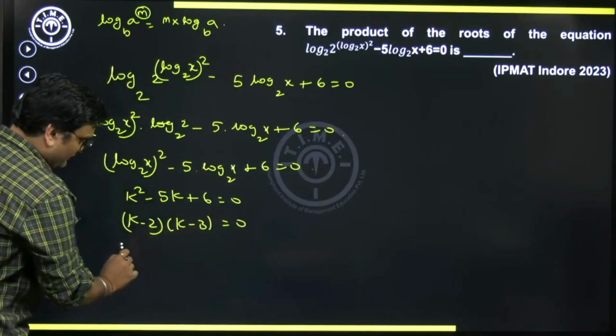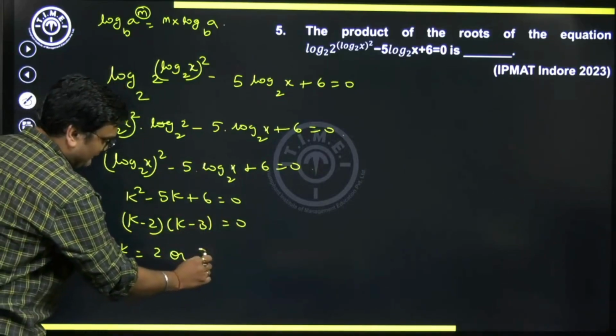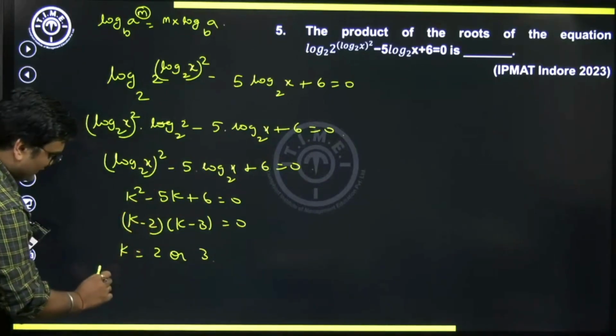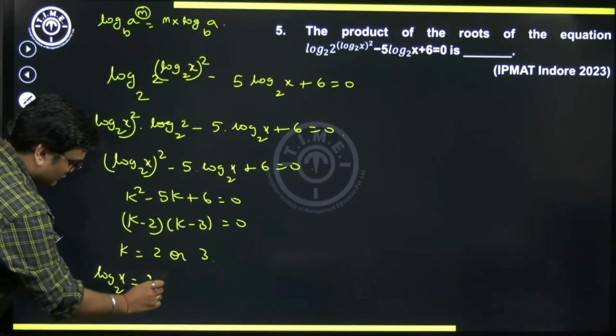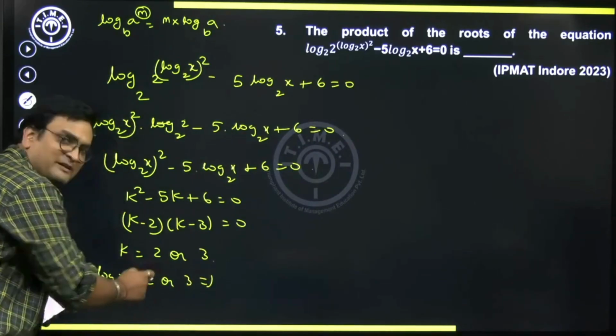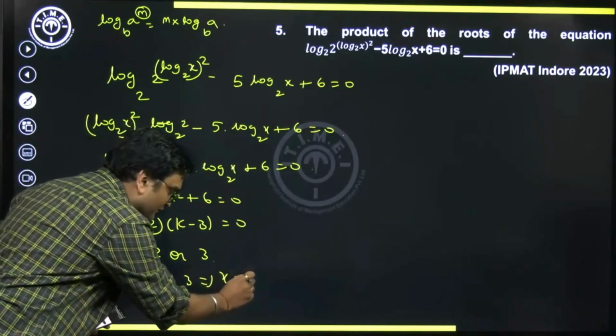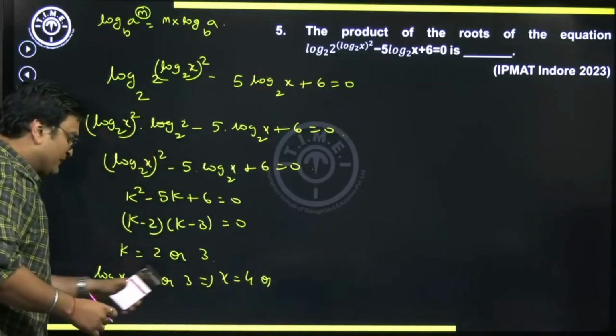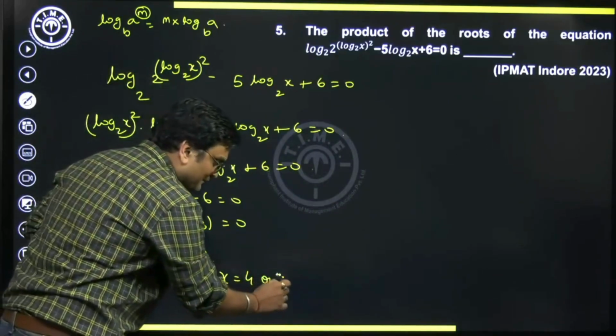So k will be equal to either 2 or 3. So that means log x to base 2 will be either 2 or 3. Now finding the values of x. If log x to base 2 is 2, can I say the value of x will be 2 square, 4? If log x to base 2 is 3, the value of x will be 2 cube, which is 8.